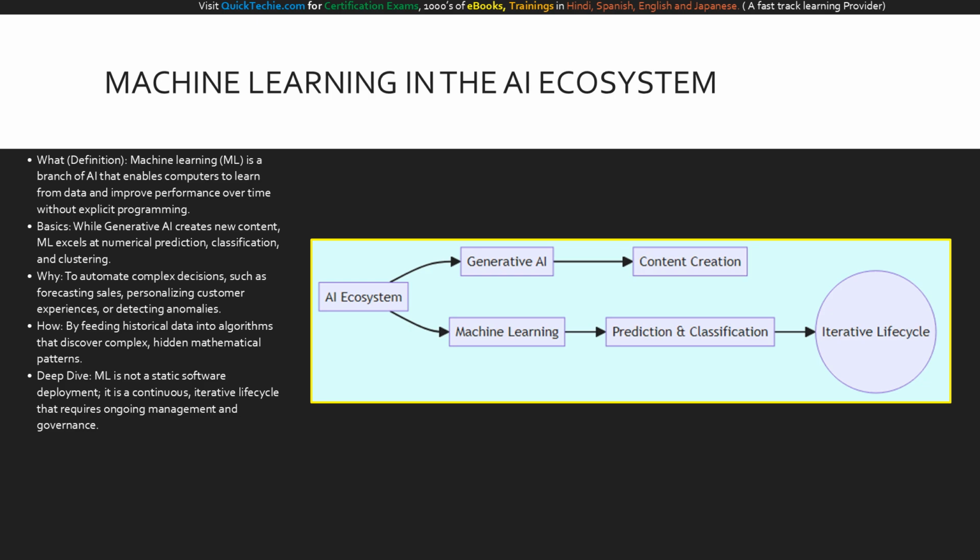Our deep dive today focuses on the ML lifecycle, which isn't a one-and-done IT project, but rather a continuous, iterative loop of improvement that requires strong business leadership.